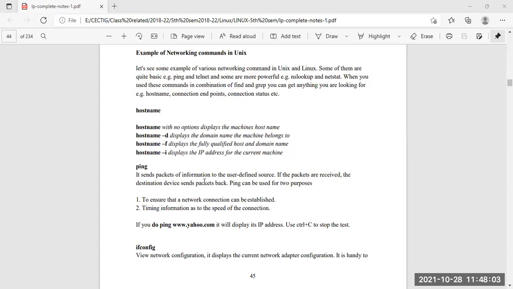If I'm pinging 1.1.1.1, then a packet is sent from my device to the host device of that address, and it will